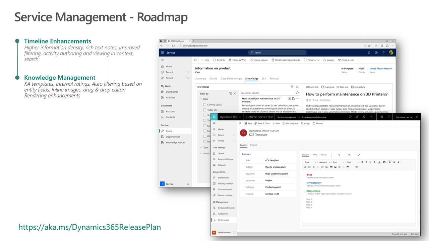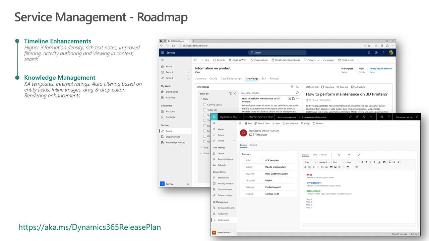Auto filtering based on entity fields. So you can define mapping between the case entity field and the knowledge article. So for example, if you want to filter down or search on knowledge articles which are only related to a specific product, you can do that by creating that mapping and applying that auto filtering logic.